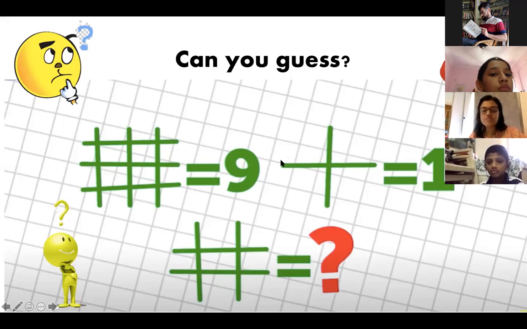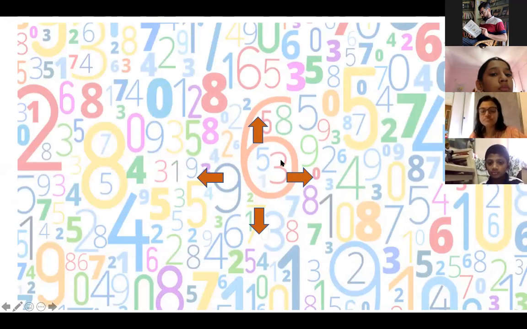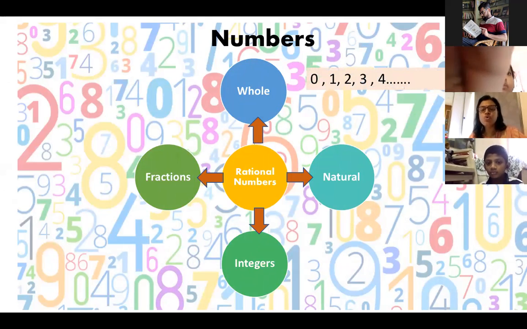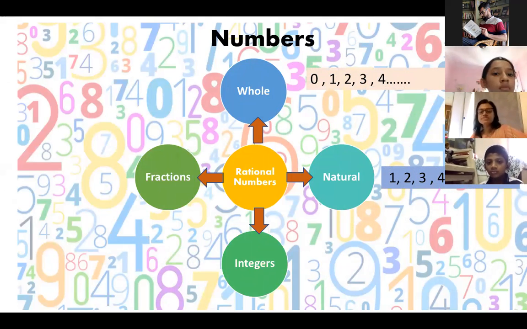Now we'll start with our topic, which is integers. Before integers, we should know what are various numbers. Whatever counting numbers are there, all the numbers are again divided into various parts. We'll study in higher classes real numbers and non-real numbers, irrational numbers, rational numbers, but for now we'll be studying only rational numbers.